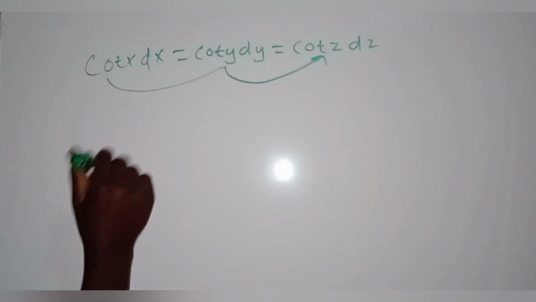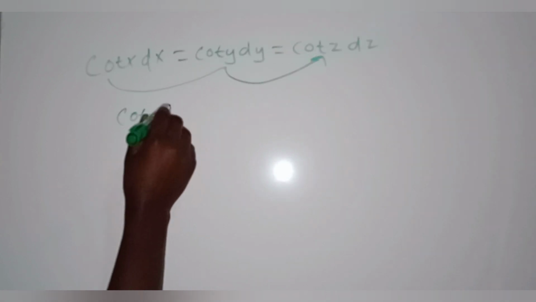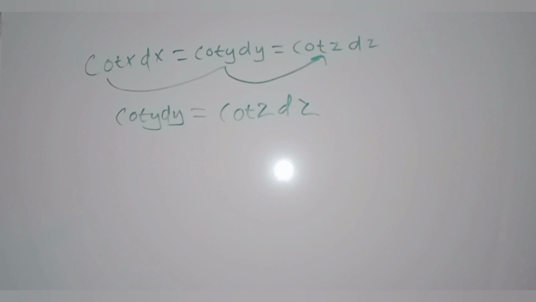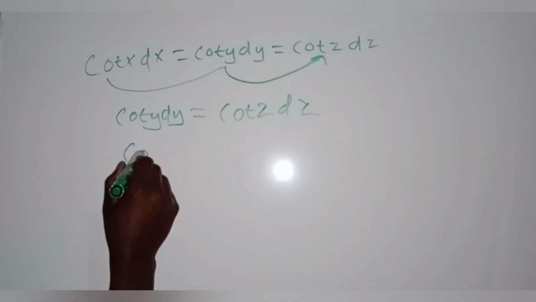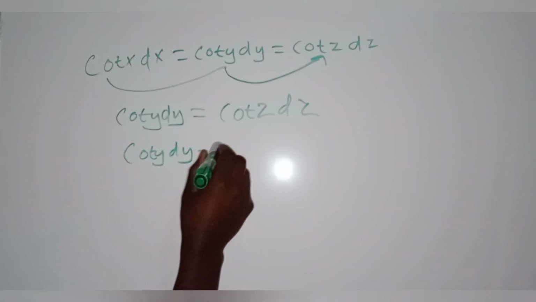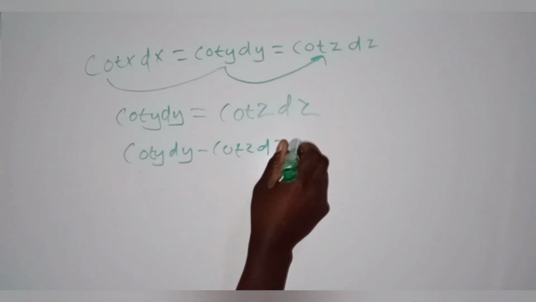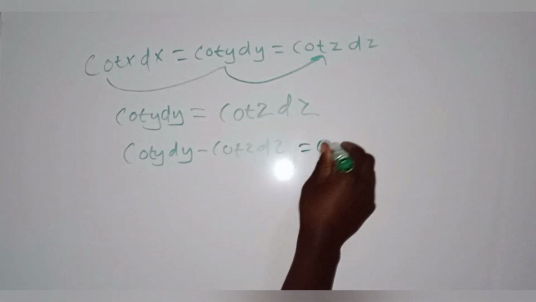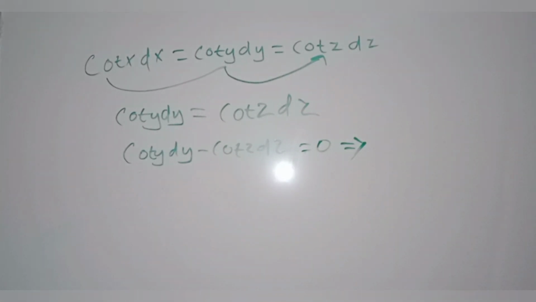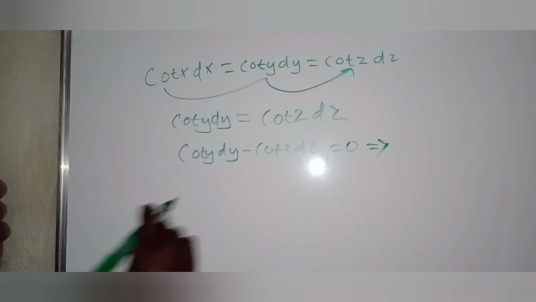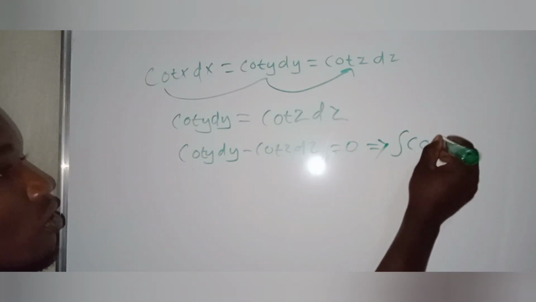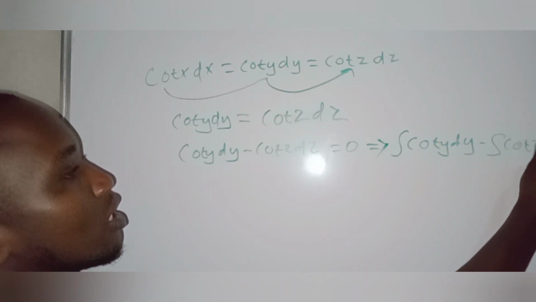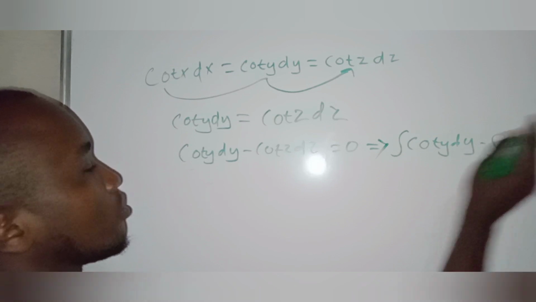So cot y dy is equal to cot z dz. You bring cot z dz to the other side: cot y dy minus cot z dz is equal to 0. You integrate on both sides: the integral of cot y dy minus the integral of cot z dz is equal to 0.